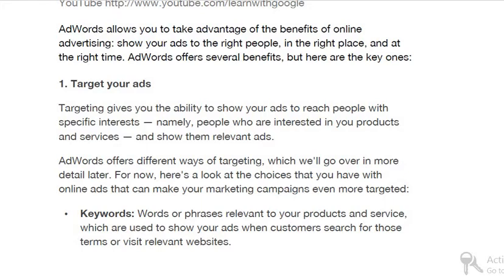So first, we will try to understand what Google AdWords is. Google AdWords is basically a tool owned by Google, and it is used for launching both types of campaigns, whether search advertising campaigns or display advertising campaigns as well.